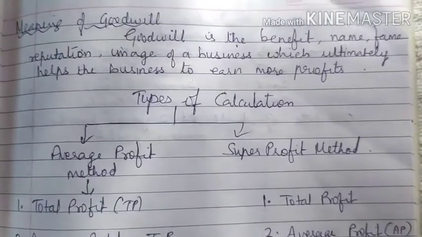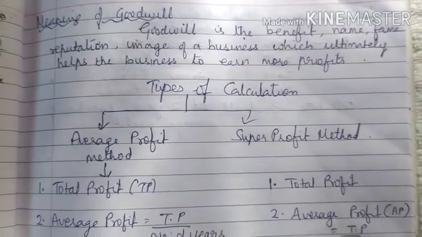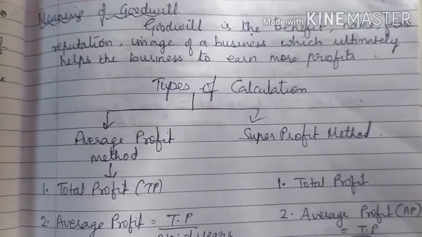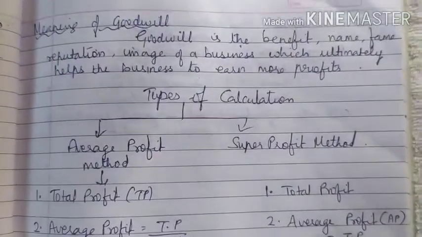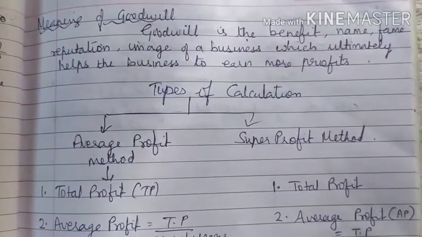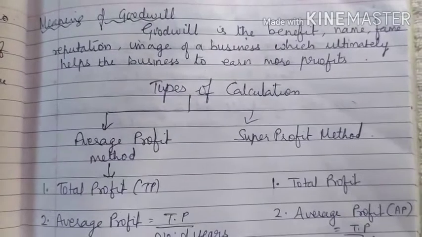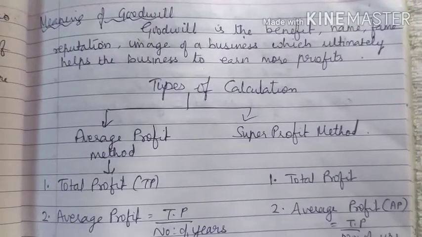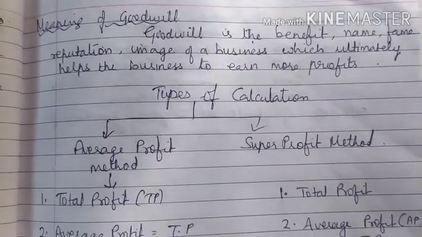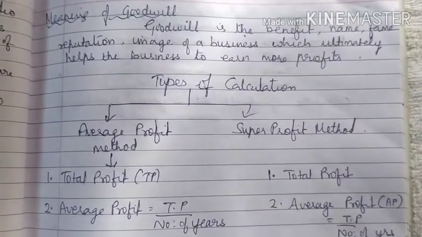Now, for example, you want to buy a cake. When you want to buy a cake, we think about Monginis. In Monginis we are paying a little higher amount, and you are buying the products at a higher rate. Why do we pay a higher rate for the product? The same product you can get in a normal bakery at a lesser rate. The reason is goodwill.